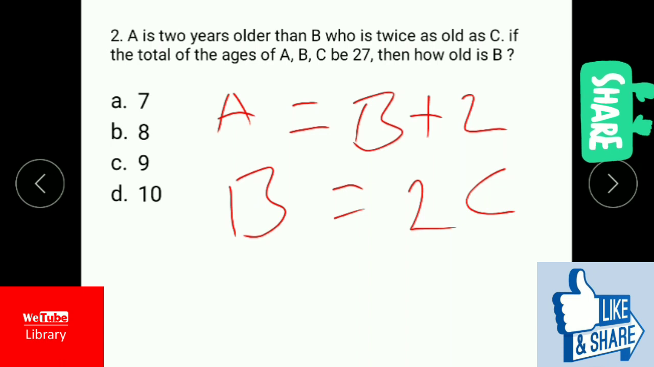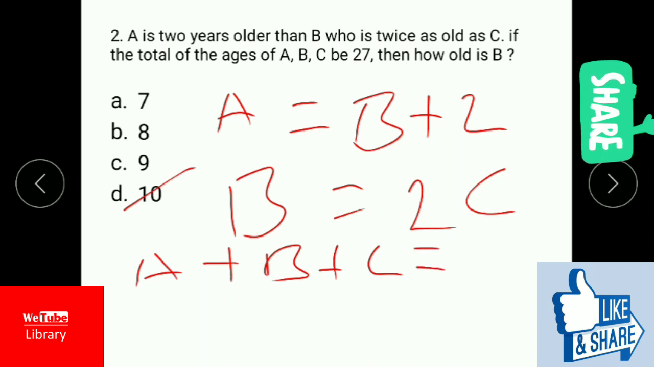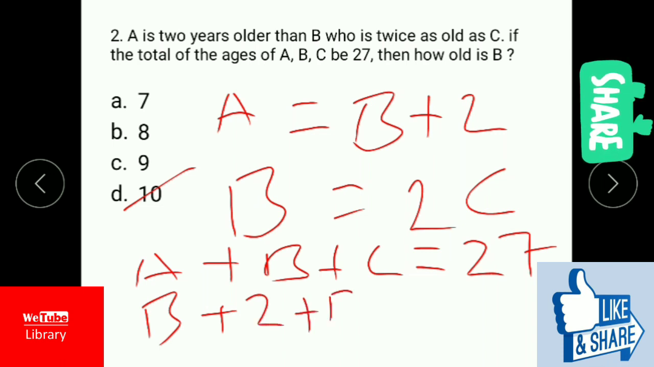You add that. A is equal to 12, B is 10, C is 5. Now it is 27. This is the right answer. Otherwise you can do it as A plus B plus C is equal to 27. A, you know that B plus 2, and B, keep it as usual.